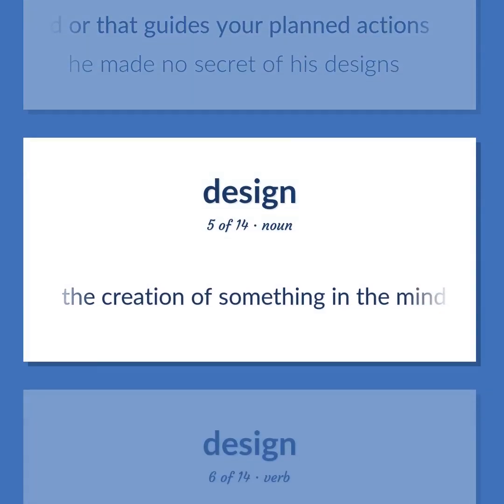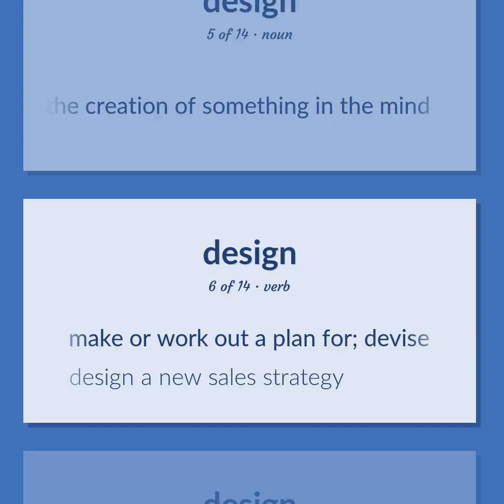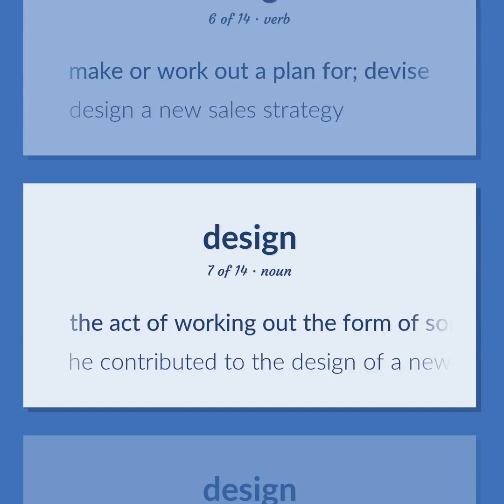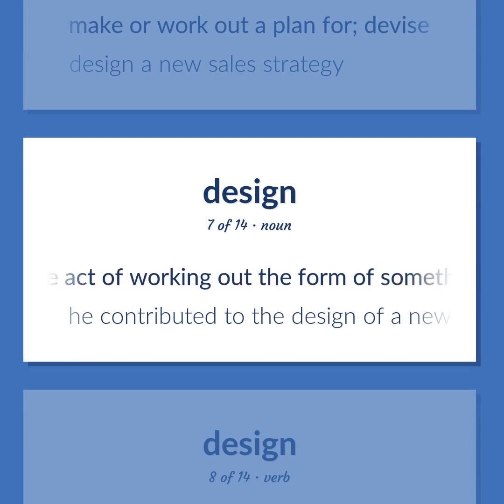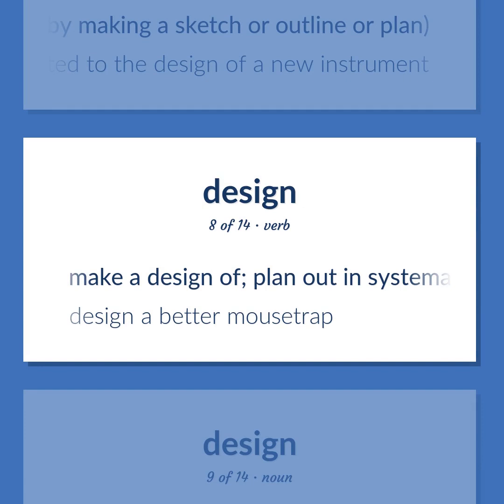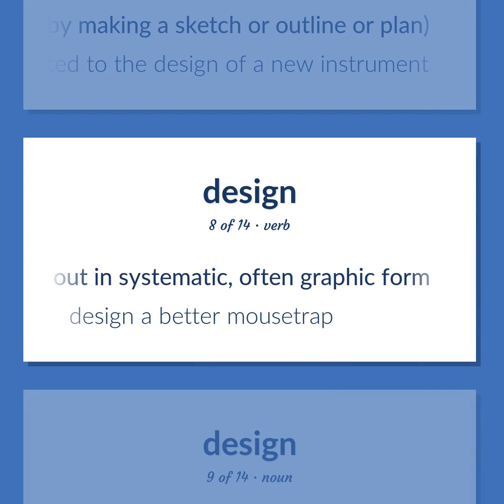The creation of something in the mind. Make or work out a plan for, devise. Design a new sales strategy. The act of working out the form of something, as by making a sketch or outline or plan. He contributed to the design of a new instrument. Make a design of. Plan out in systematic, often graphic form. Design a better mousetrap.